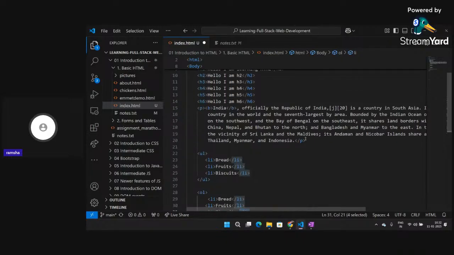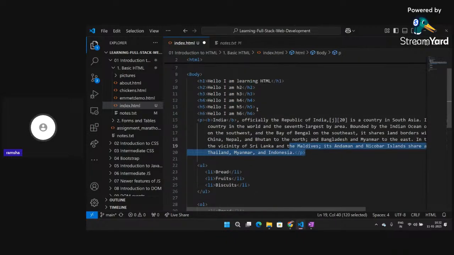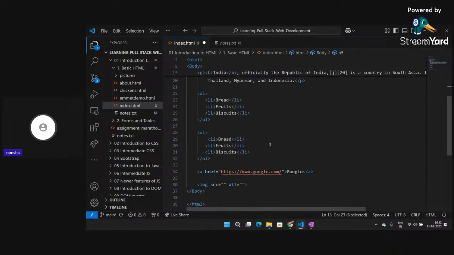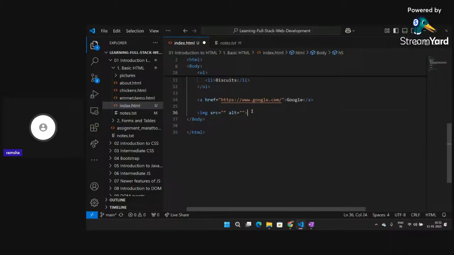Inside the paragraph they are also having their paragraph closing tag. All of them have their closing tag, but image does not have a closing tag, right? So image is one of the tags. It's not the only tag, but it's one of the HTML tags which does not have a closing tag.